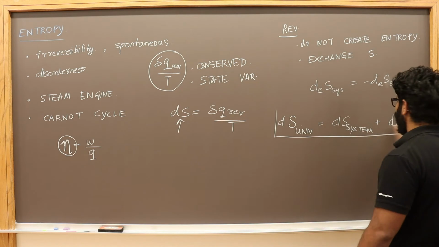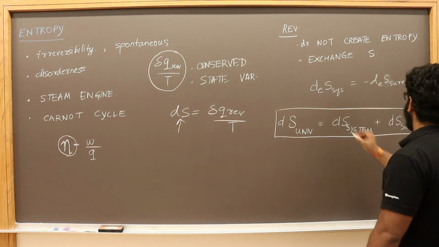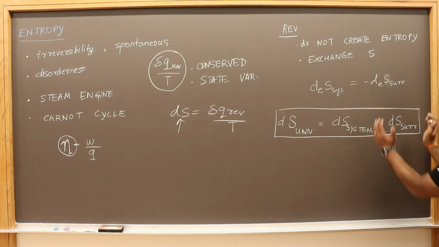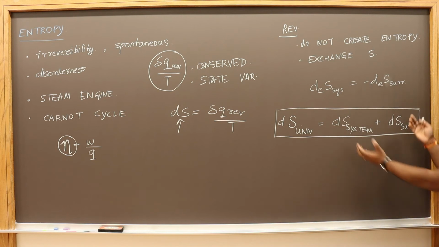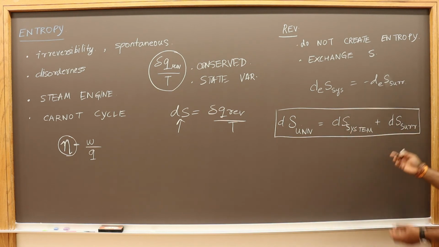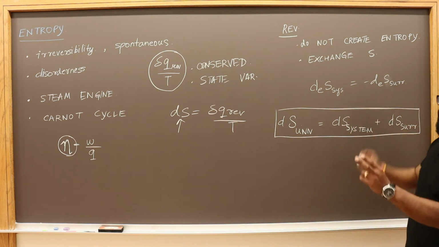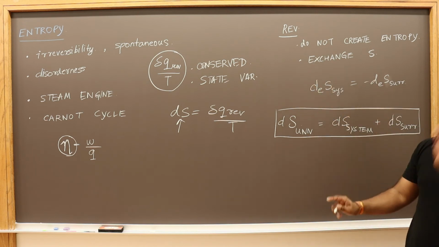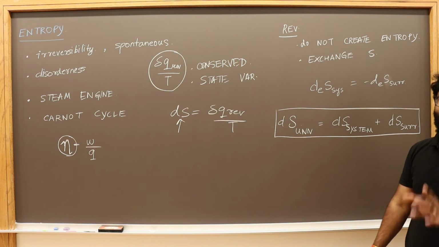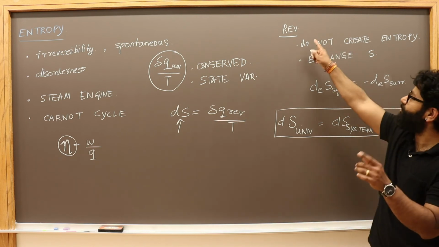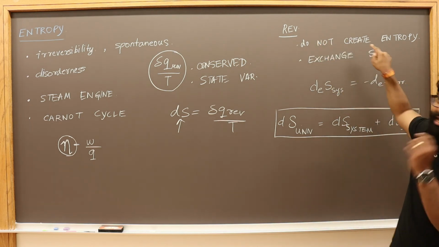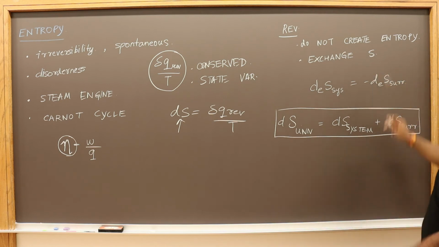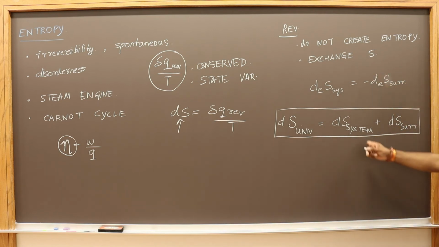Now, in a reversible process, this plus this is not changing, so there is no net change in dS. But during an irreversible process, you create entropy, okay?